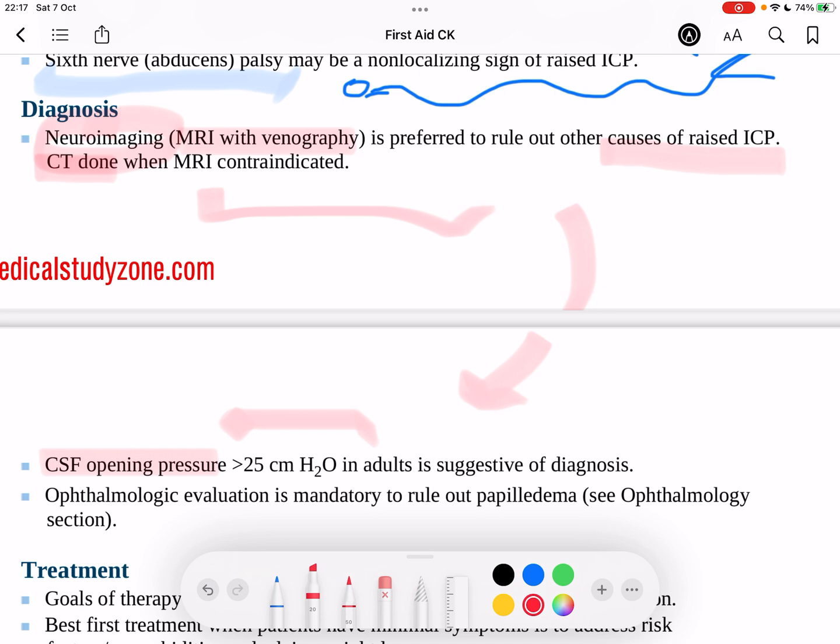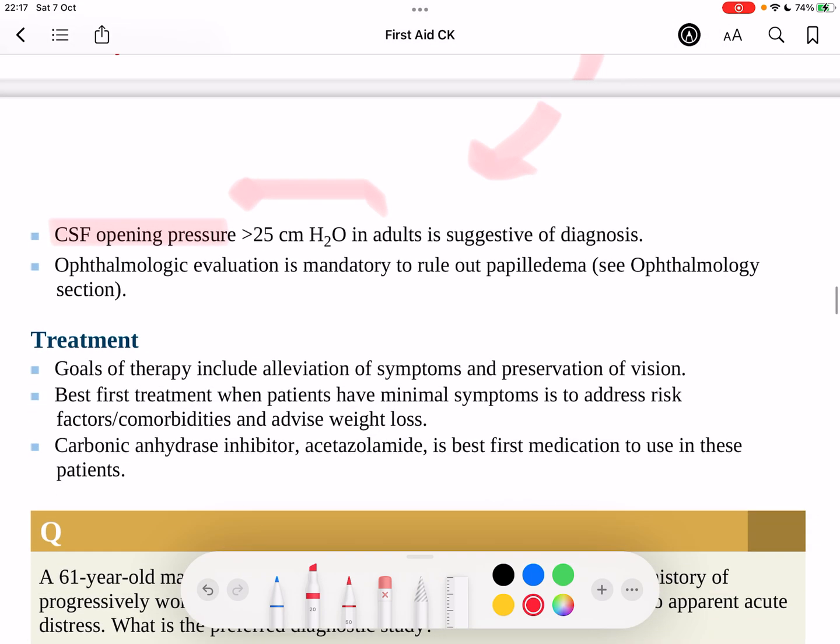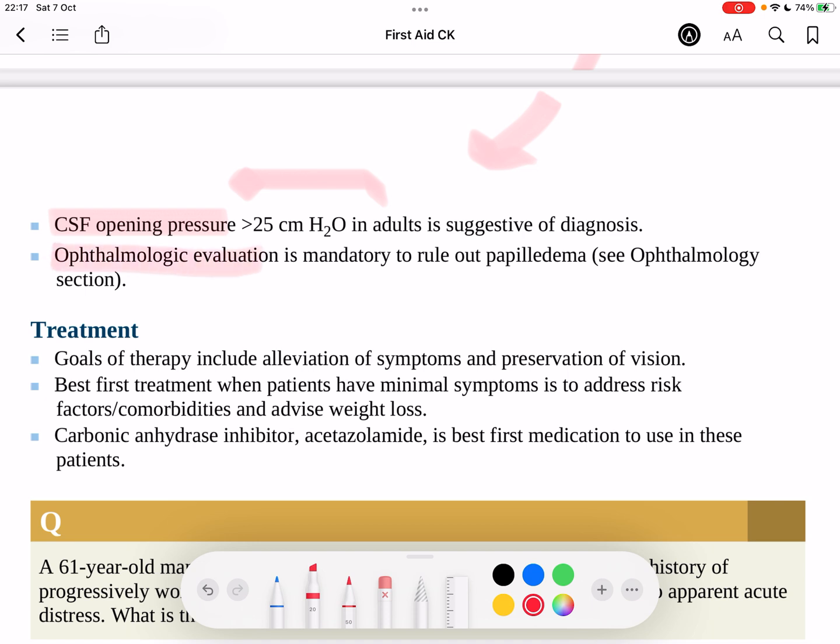Okay, so I've got to rule out other causes of these signs before I can do the lumbar puncture. We can also do an ophthalmic examination. We're most likely going to see papilledema, and we can discuss the findings of that in the ophthalmology section.